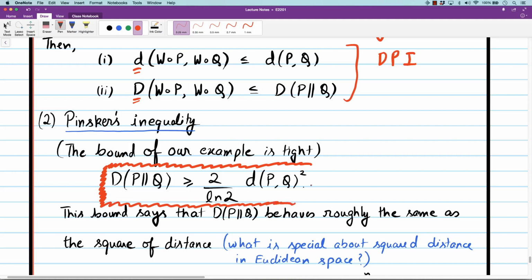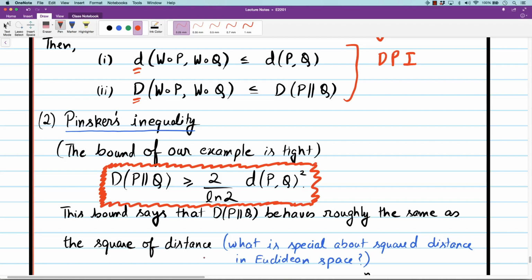And if you ignore the constants of 2 by ln 2, which I make mistakes with all the time, what this says is that D(P||Q) is more than total variation distance square. So you can think of D(P||Q) roughly as total variation distance square. So D(P||Q) behaves roughly the same as the square of a distance.